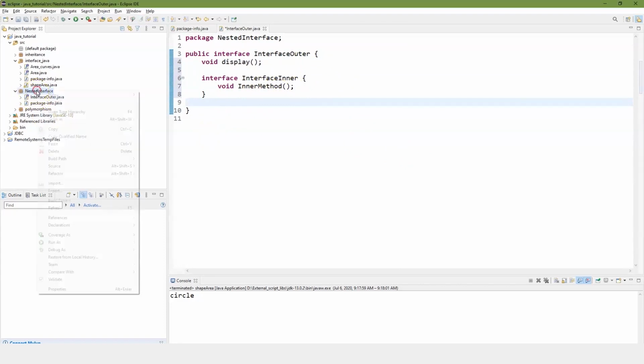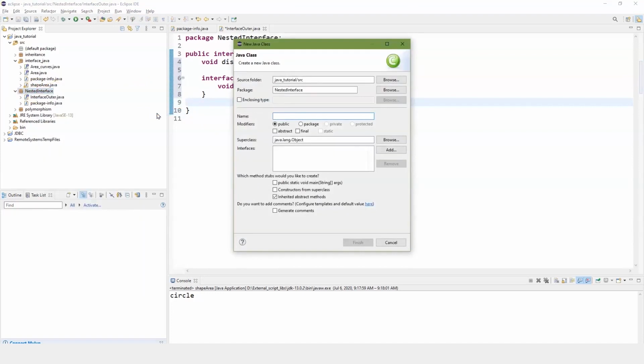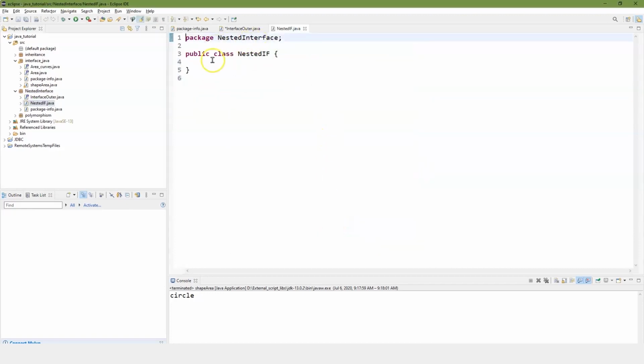And then let's go ahead and add in a new class, and we'll call this the nested IF, for interface. And let's go ahead and finish that. So here's our class.